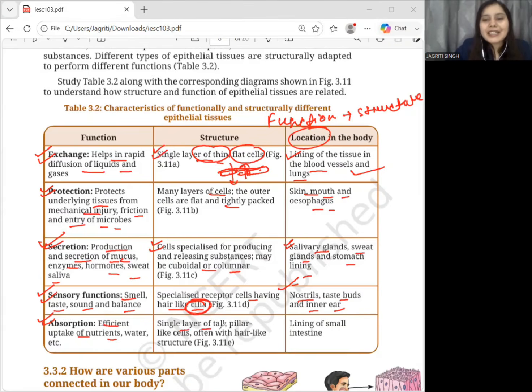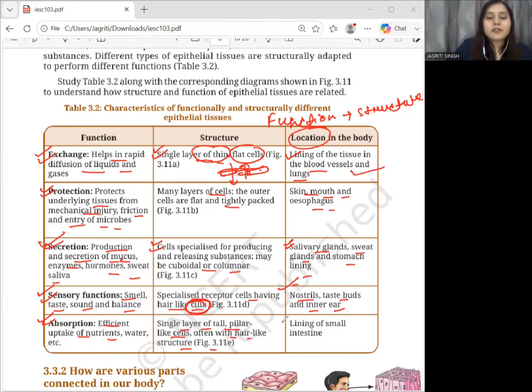So, the epithelial tissue involved in absorption consists of a single layer of tall pillar-like cells. You know, these cells are often associated with hair-like structures. Okay. So the structure is therefore suited for efficient uptake of nutrients and water.